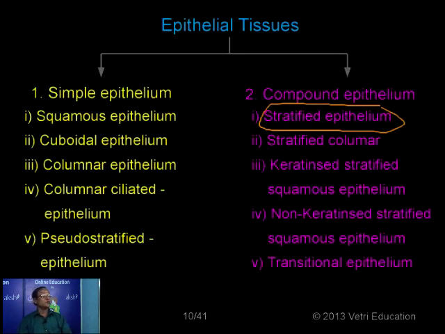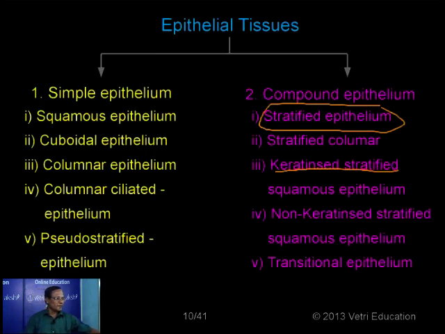Non-keratinized stratified squamous epithelium: here the layers of cells are arranged one above the other, and the outer surface is made up of living cells, not dead cells. For example, you have it in your buccal cavity. Keratinized stratified epithelium is found in dry areas, for example the superficial layer of the skin.